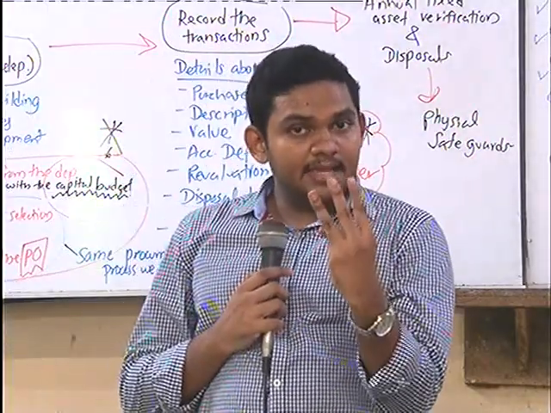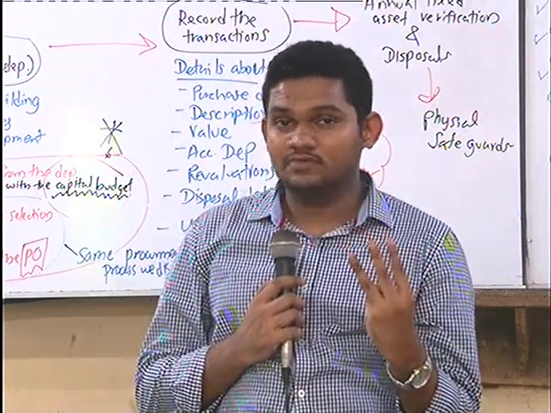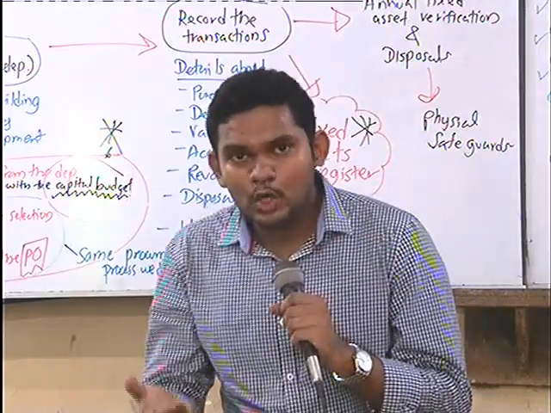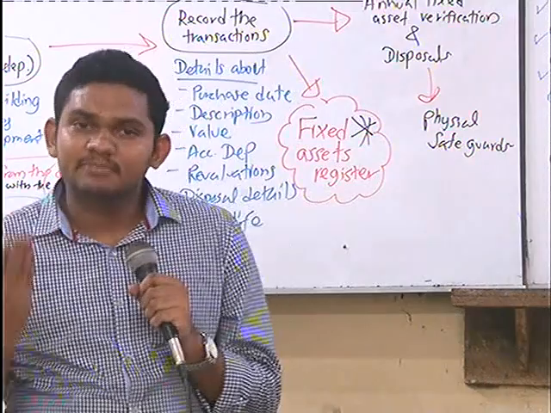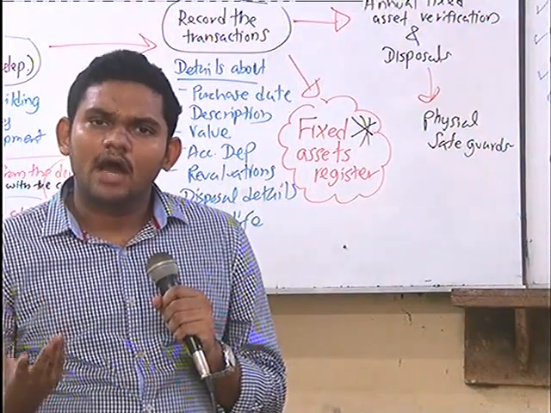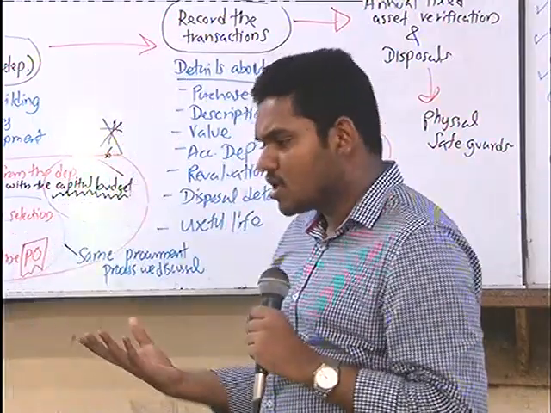There are three main objectives of internal controls. One is, as I told you, to maximize the profit. Where can you see the profit? Profit එක අපිට පෙන්වන්නේ කොහෙද?